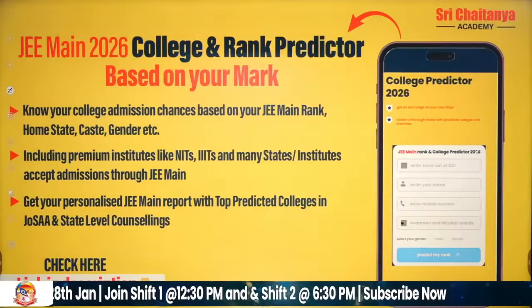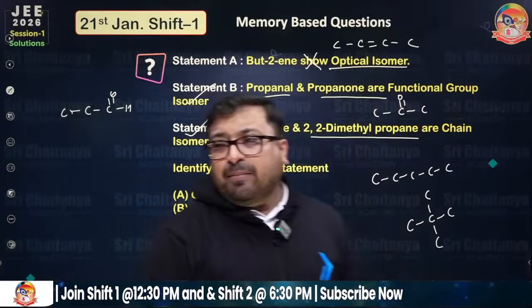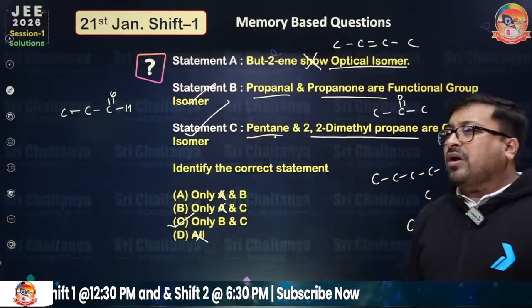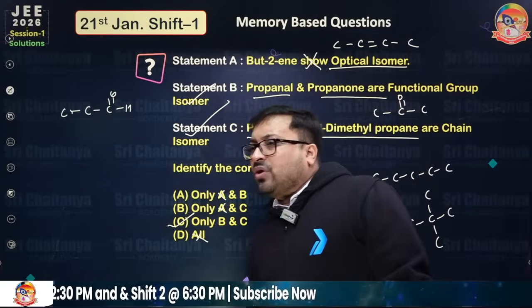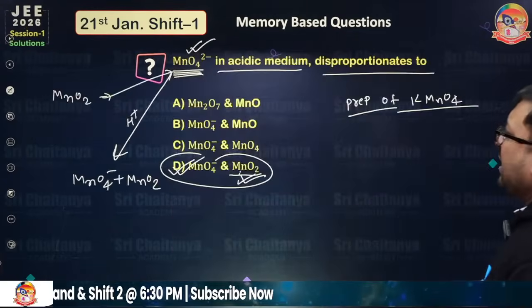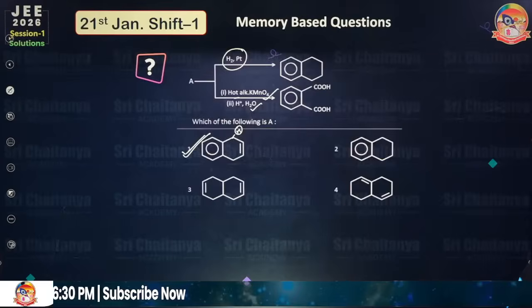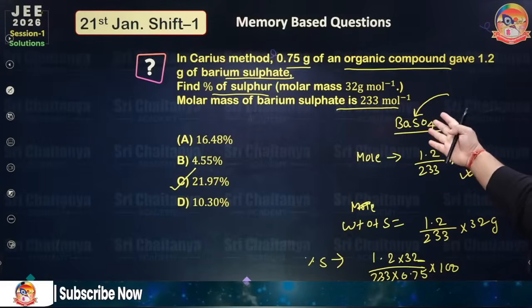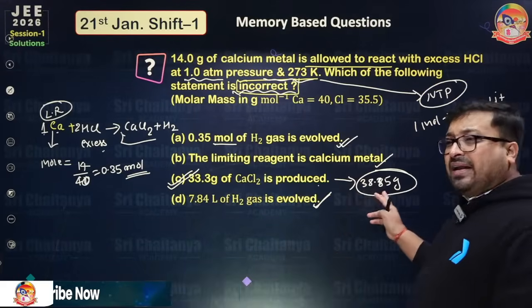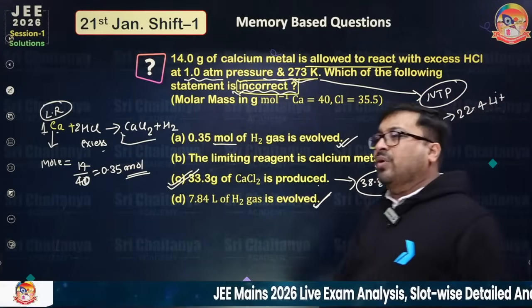I think we have discussed a lot of questions. One of your friends was saying 42 grams of CaCl2 is produced. I think that question we discussed very early. This was the question, where 38.85 CaCl2 was produced.